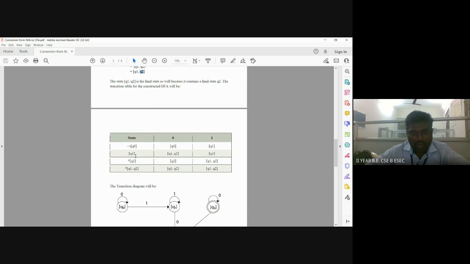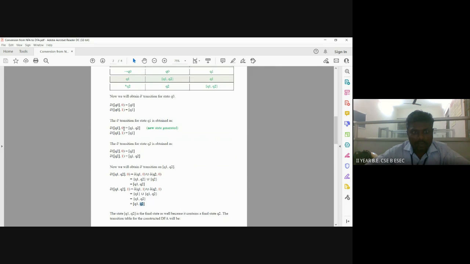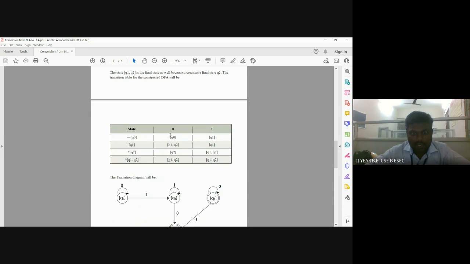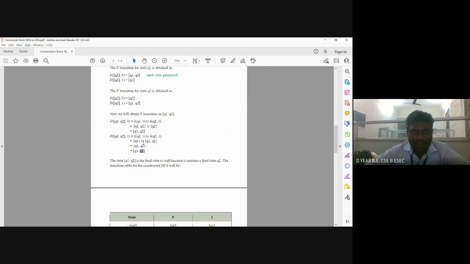As well as for Q1, Q1 on 0 means the transition goes to Q1, Q2. Q1 on 1 means the transition goes to Q1.